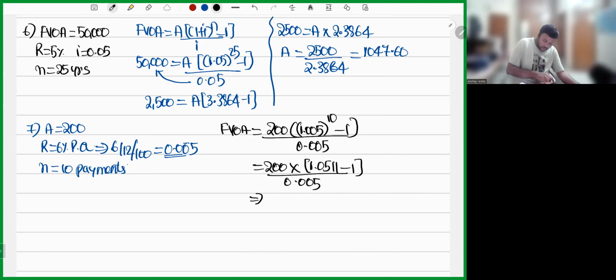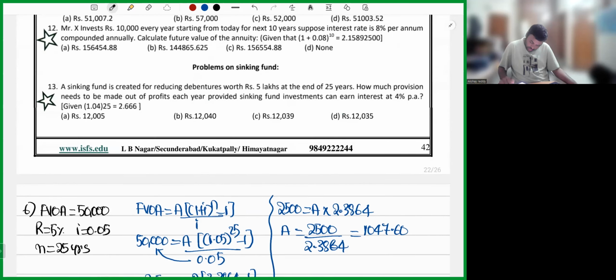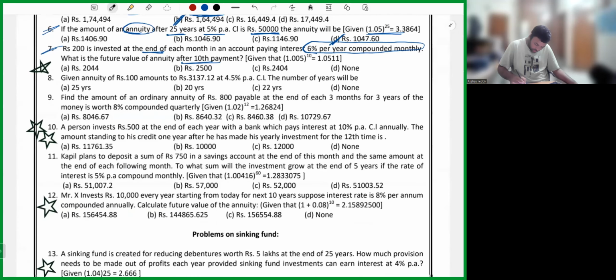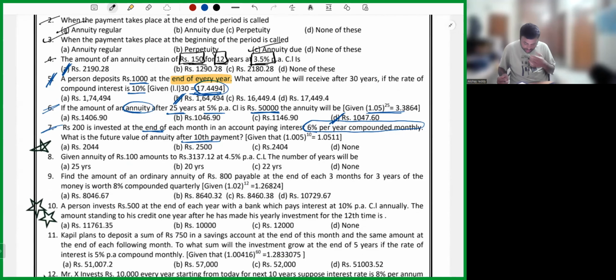So directly I will do 200 into 1.0511 minus 1, 0.0511 whole divided by 0.005. So simply you will get 2044. So what is the answer, my dear friends? Answer is 2044. Simple sum, nothing much difficulty. Only thing is that you are having compounding monthly instead of compounding yearly. So where is our answer? Answer is 2044.